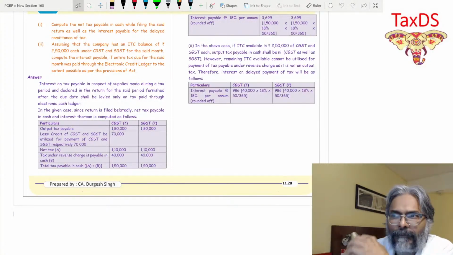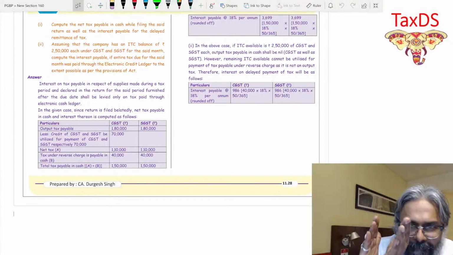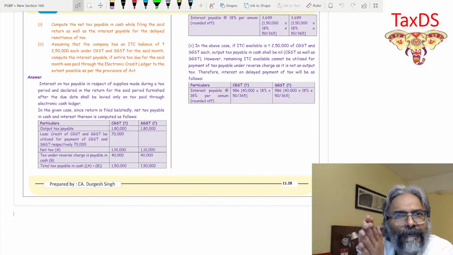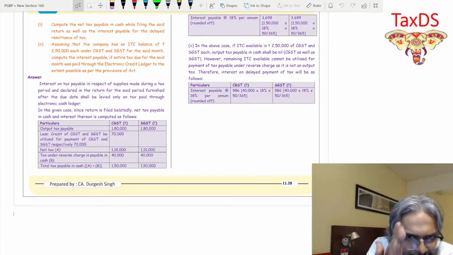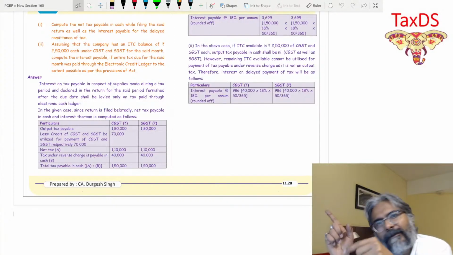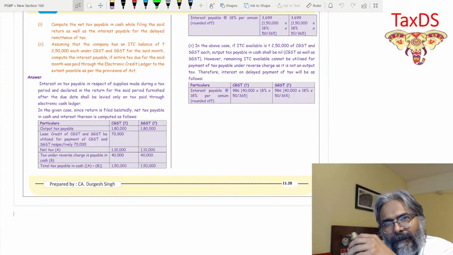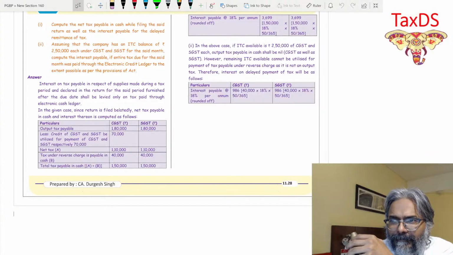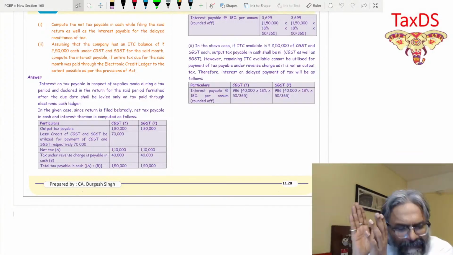Now, therefore, once you don't make the payment within the due date, students, in that case the interest will come into picture. And that exactly is the point. That is the learning material.